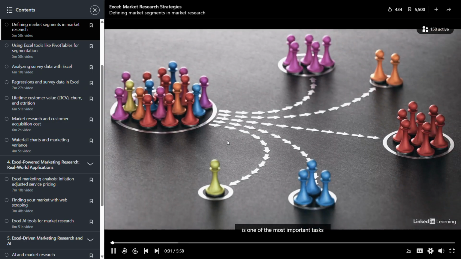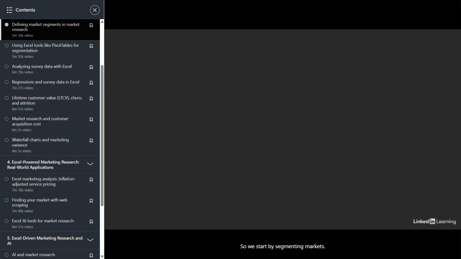Market segmentation is one of the most important tasks when doing marketing research. Let's talk about what this means. So, when we're doing marketing research, we want to understand who our customers are and ideally why they're buying from us. So we start by segmenting markets.